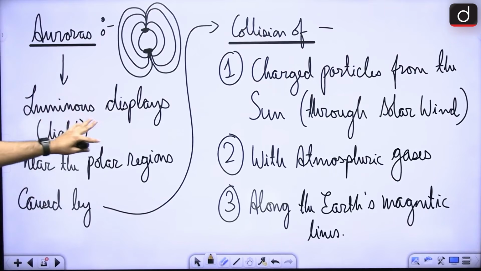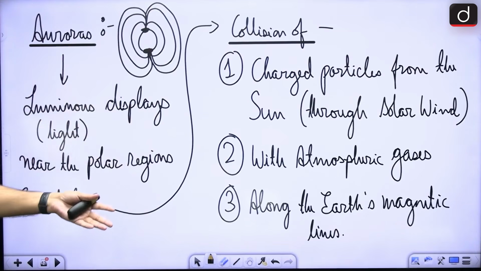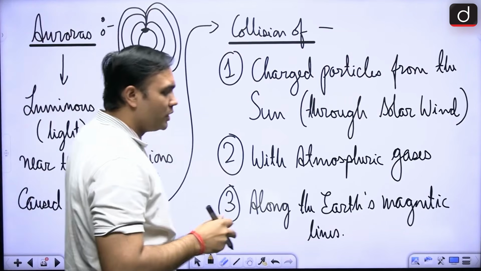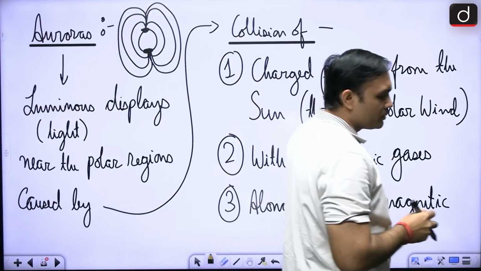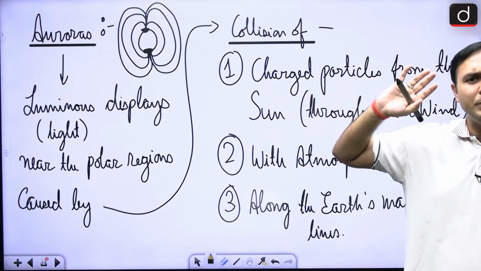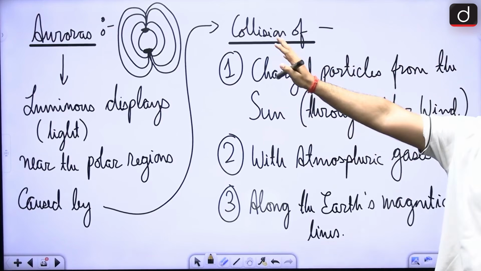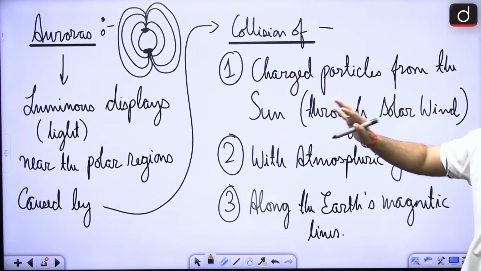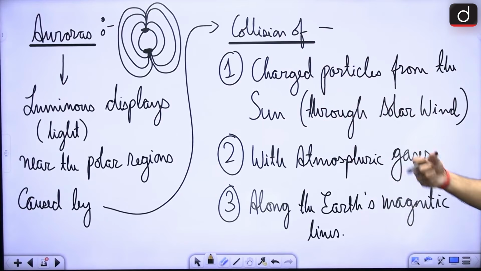So these are luminous displays, right? In generally polar regions, especially if you go to the Scandinavian parts of Europe, right? So there you will find these northern lights or auroras where people flock, and it's a huge tourist destination, and people flock to look at these lights, right?